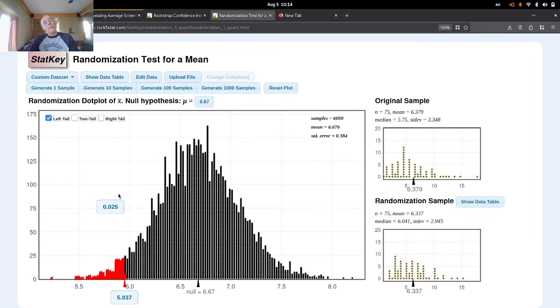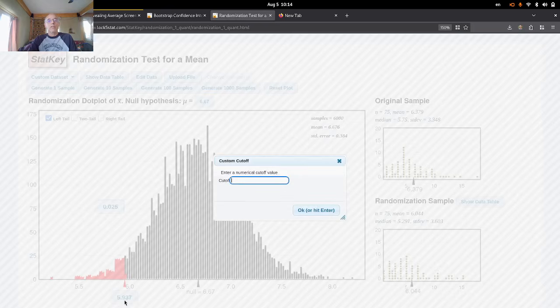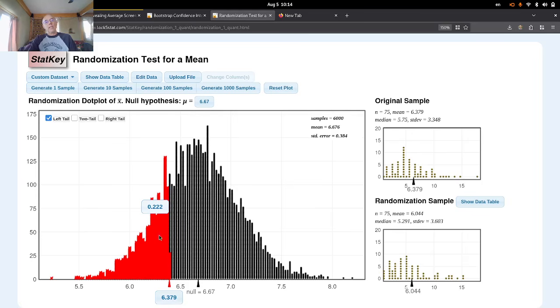STAT key is always going to put 2.5% in each tail, or one tail if you select one test. You have to adjust by plugging in your sample statistic. In this case, it's the mean, 6.379. So I'm going to adjust this lower value, 6.379, to match my sample, and I can see I'm getting a p-value of about 22%.